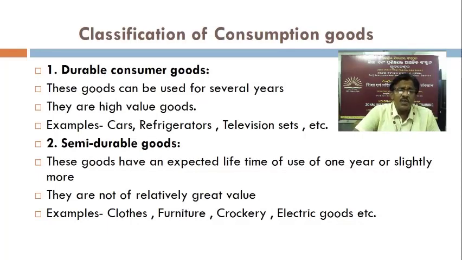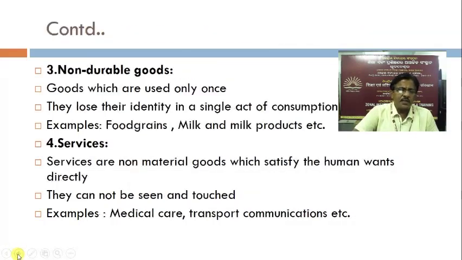Examples: cars, refrigerators, television sets, etc. The second type of consumption goods is semi-durable goods. These goods have an expected lifetime of use of 1 year or slightly more. They are not of relatively great value. Examples: clothes, furniture, crockery, electric goods, etc.